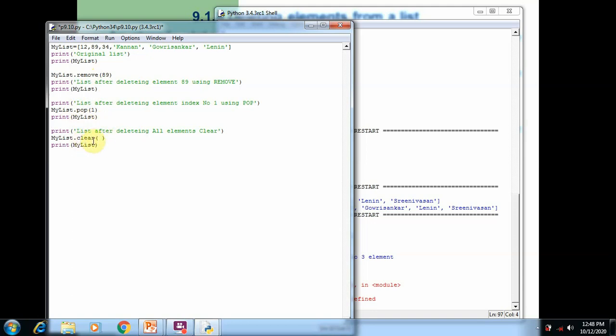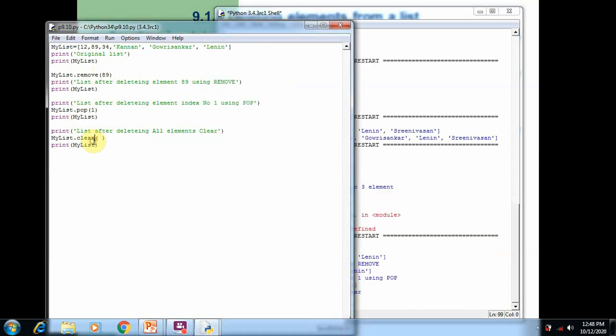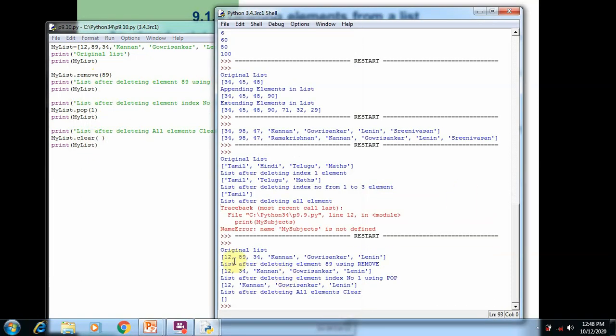By using the clear function, we clear all the elements of the list and print the list. When you run the program, you can see the output here. The original list 12, 89, 34, Kannan, Gauri Shankar, Lenin is printed on the screen. After we remove 89 by using the remove function, 89 is removed, and the other elements are printed on the screen.